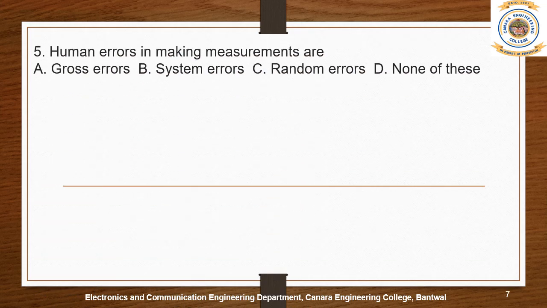Next, human errors in making measurements are: gross errors, systematic errors, random errors, or none of these. So I think the right answer is option A, that is gross errors. Yes. How to define the gross error?